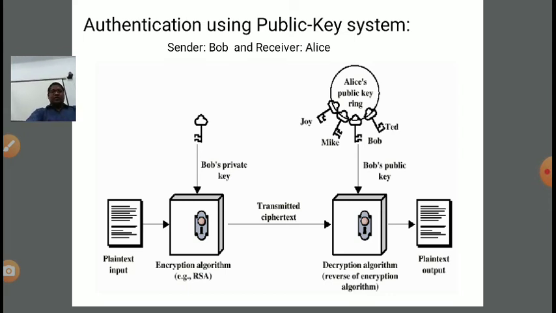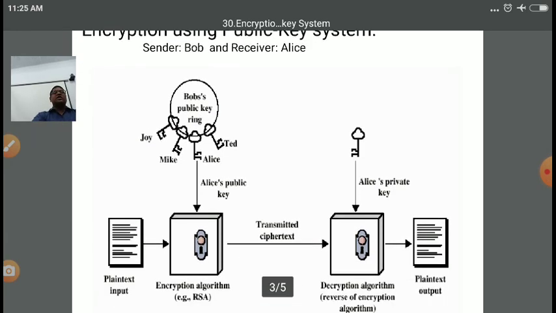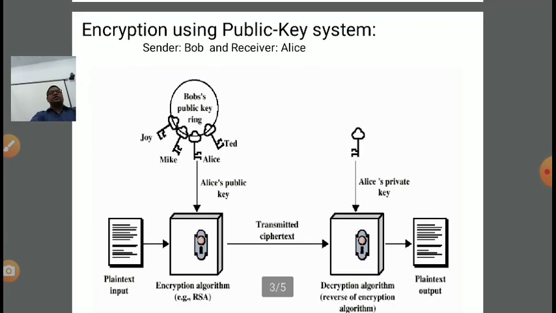The main point is that in the previous case we were focusing mainly on the security. In this case, we are mainly focusing on what? Security means who is going to decrypt? The receiver. So the receiver's public key was there for the encryption, and the receiver's private key was finally there for the decryption.